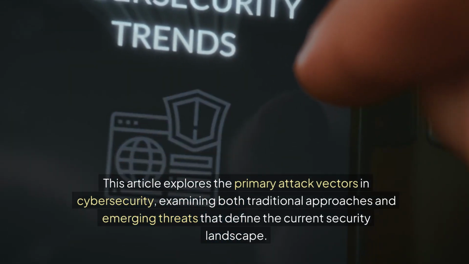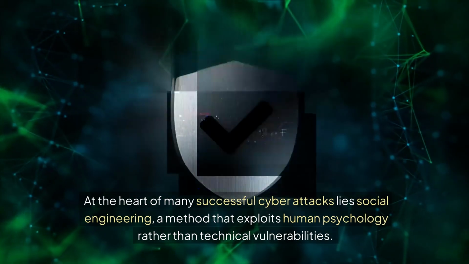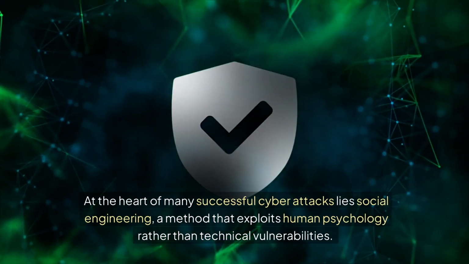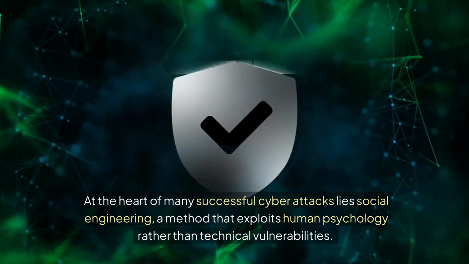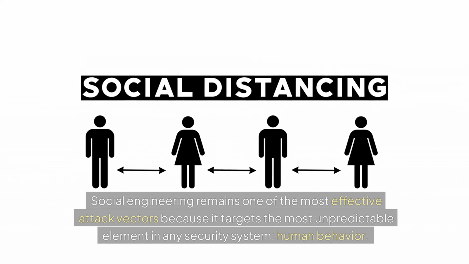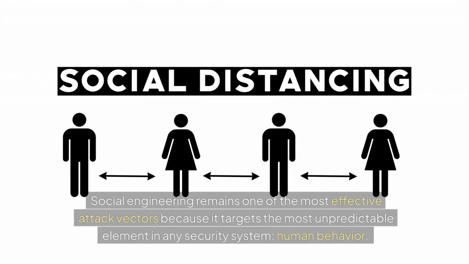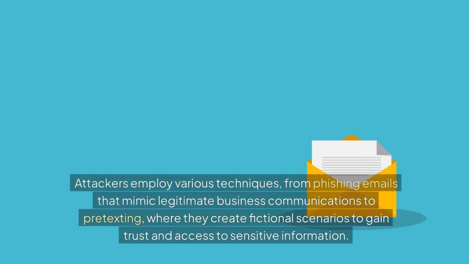Social engineering. The human element lies at the heart of many successful cyber attacks: social engineering, a method that exploits human psychology rather than technical vulnerabilities. Social engineering remains one of the most effective attack vectors because it targets the most unpredictable element in any security system: human behavior. Attackers employ various techniques, from phishing emails that mimic legitimate business communications to pretexting, where they create fictional scenarios to gain trust and access to sensitive information.